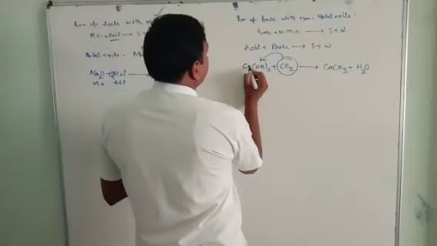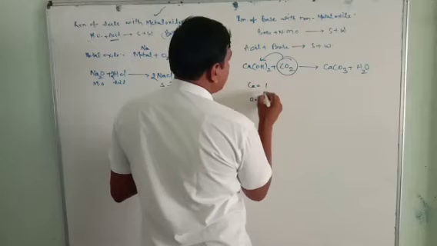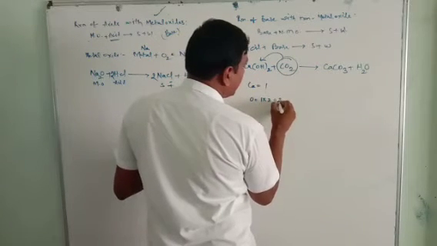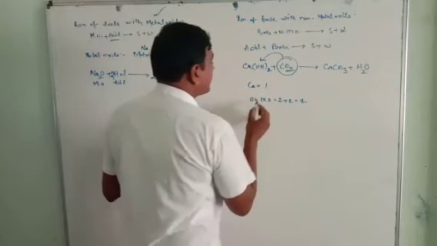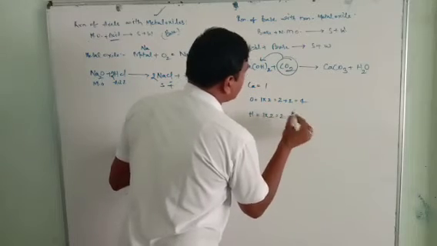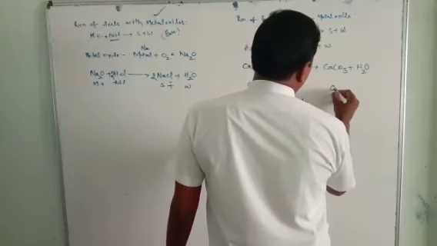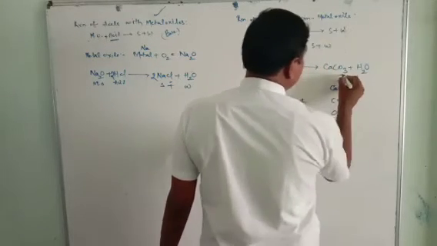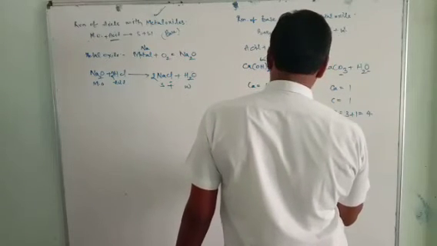How many calciums are there? 1. How many oxygens? Only 1, but it is multiplied by 2, then 2 plus the 2 oxygens already there, 2 plus 2 is 4. Next, hydrogens: only 1 multiplied by 2, so 2. Carbon, 1. On the right side, calcium 1, carbon 1, oxygen 3 plus 1, which becomes 4.